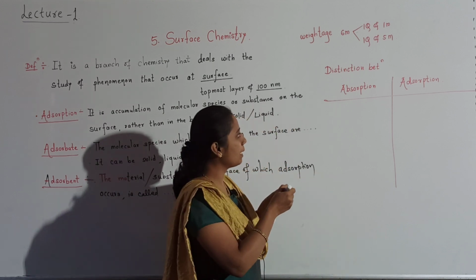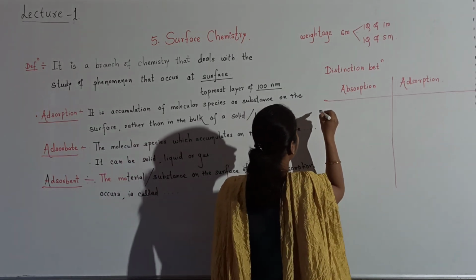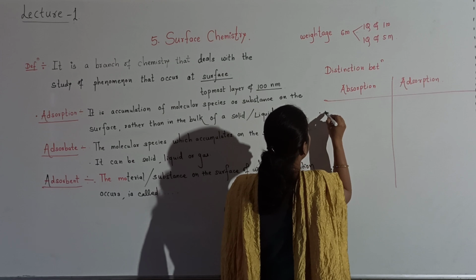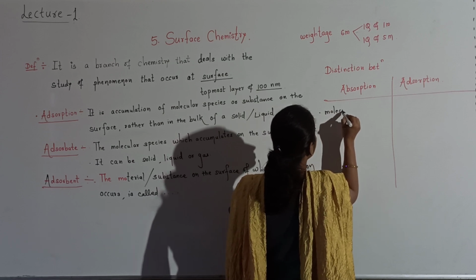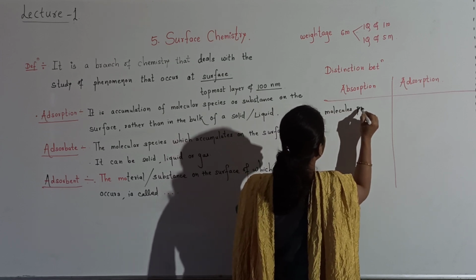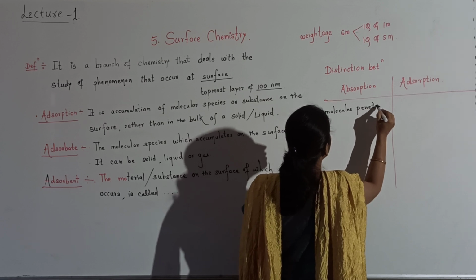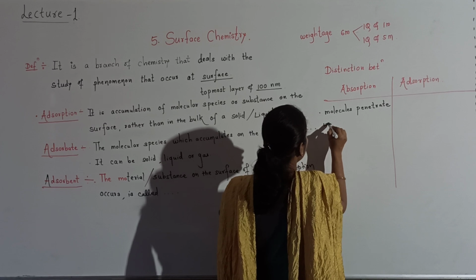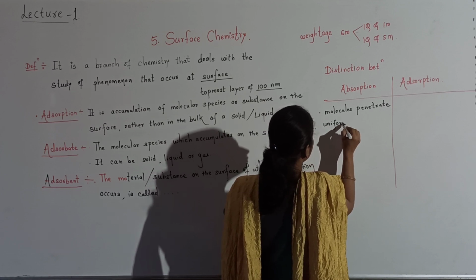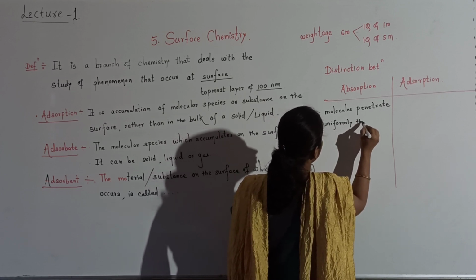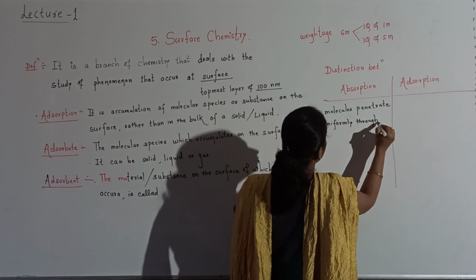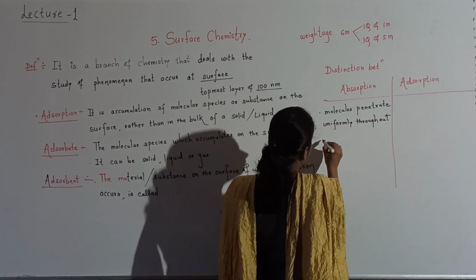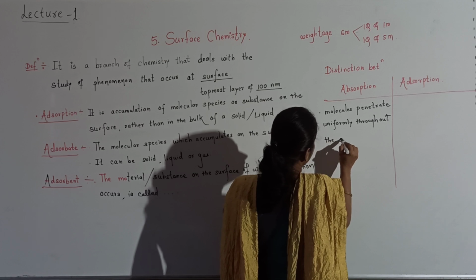Yes. What happens in absorption? Molecules penetrate uniformly throughout the substance.